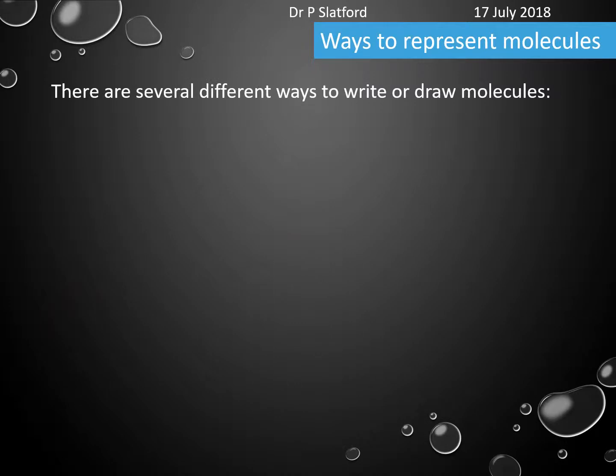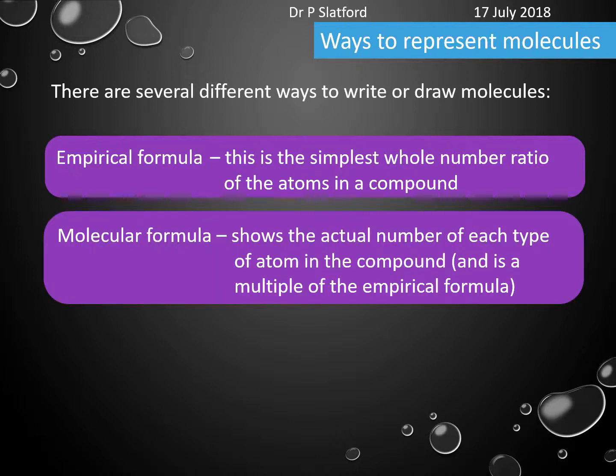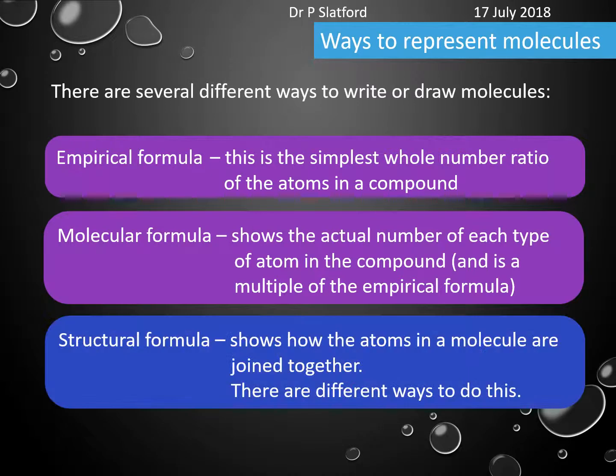So now we're going to move on to ways to represent molecules, okay? And there are different ways of drawing molecules or representing them. We might have something called the empirical formula, and that is the simplest whole number ratio of the atoms in a compound. And that may be different to the molecular formula, which shows the actual number of each type of atom in the compound. And it will always be a multiple of the empirical formula. That multiple might be 1, but it is always a multiple.